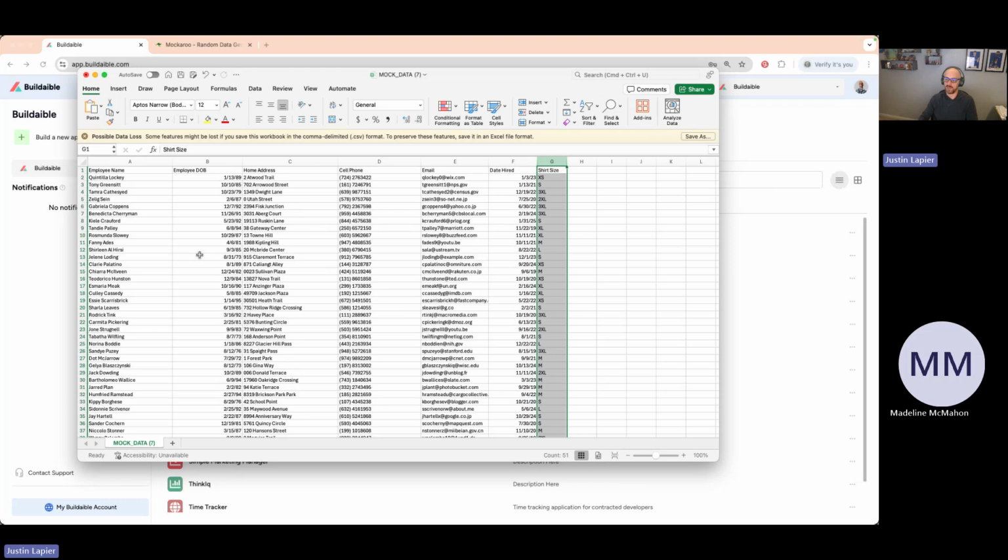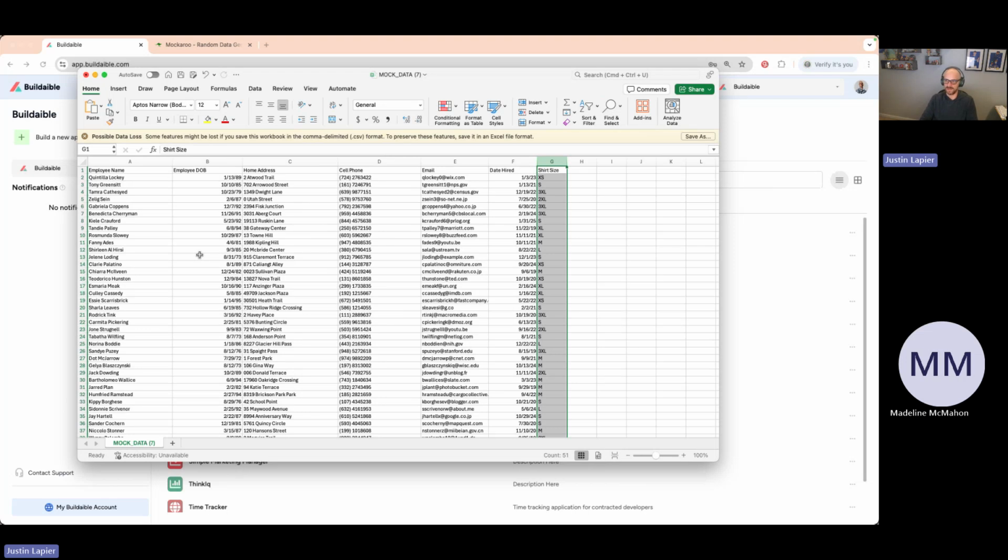So what we are going to do is start an application in Buildable, and then build a simple employee table into the system. After we've built that employee table into the system, we're then going to import this data in. Now, the goal of Buildable is to get you out of spreadsheets. Well, how do you benefit by having this not in the spreadsheet, but actually in Buildable?